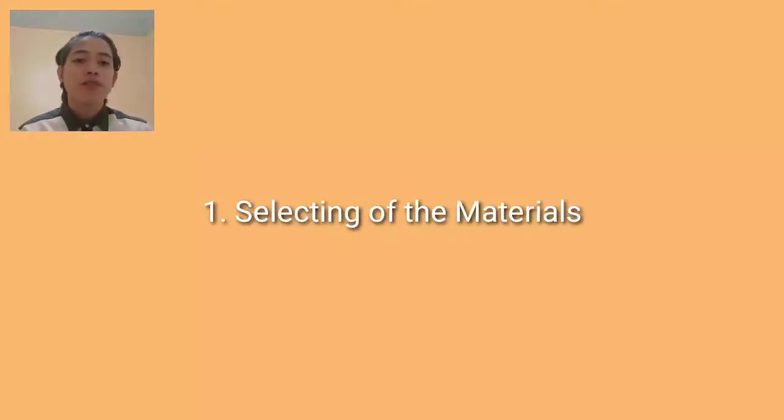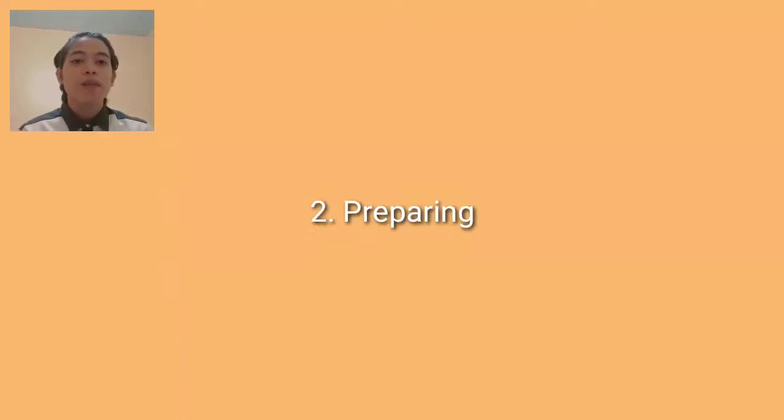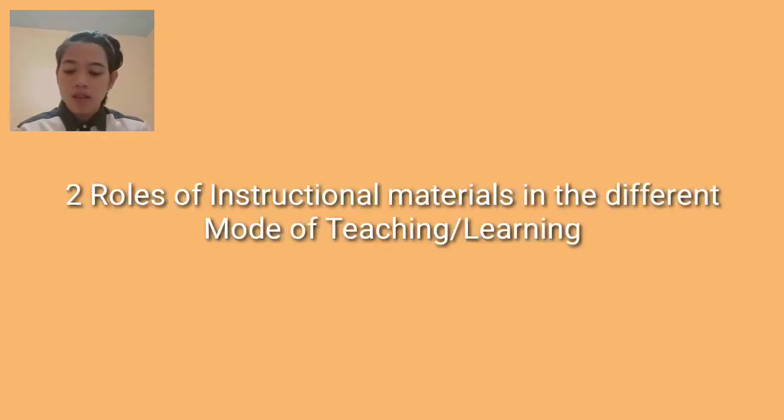And there are basic guidelines in the use of instructional materials. First is the selecting of the materials. Second is preparing. The third one is guiding the pupils. And fourth, follow up. There are also two roles of instructional materials in the different modes of teaching and learning.